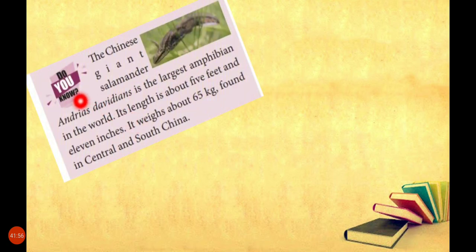Do you know, the Chinese giant salamander, Andrias davidianus, is the largest amphibian in the world? Amphibian means both water and land. Its length is about 5 feet, like us, and 11 inches more than us. It weighs about 65 kg, found in central and south China. It is a very big amphibian.